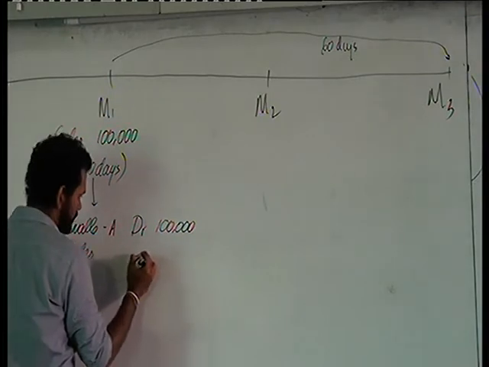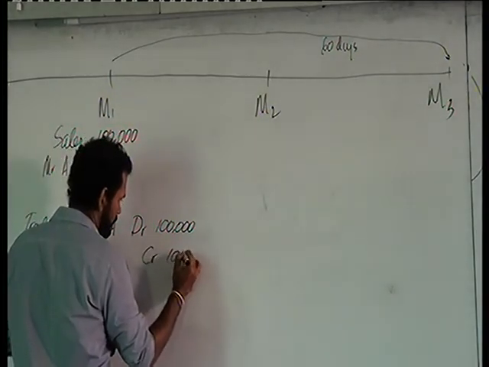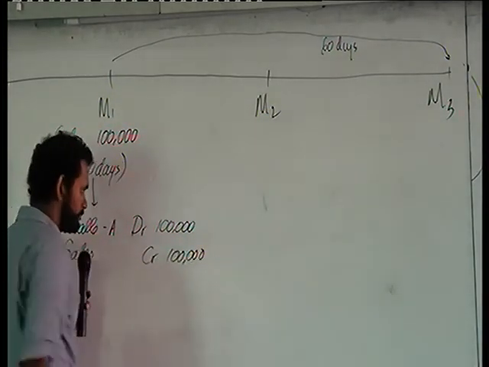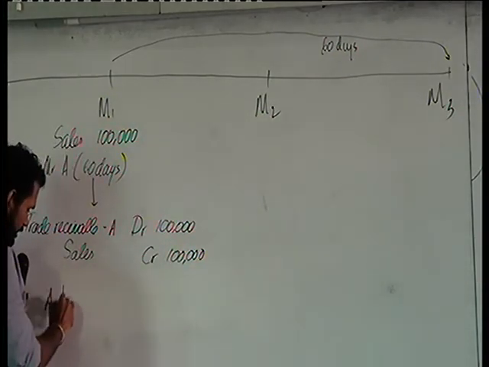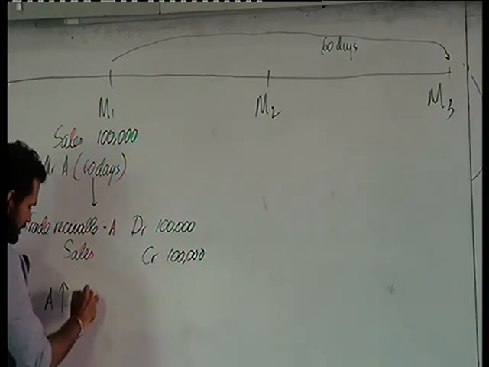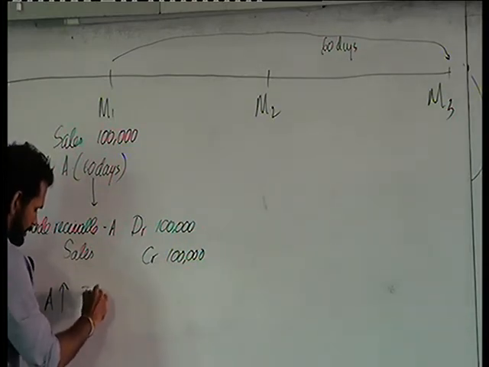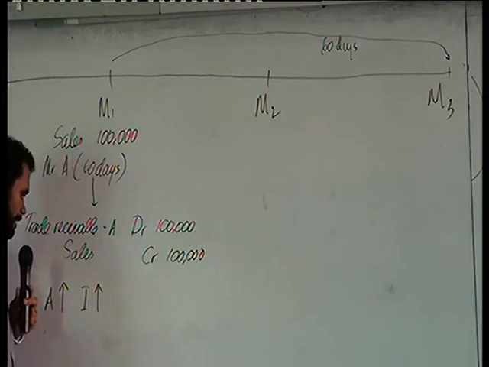Sales credit 100,000. So with this you can see our assets have increased, and at the same time our income has increased.